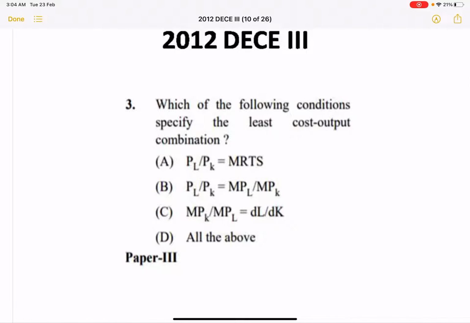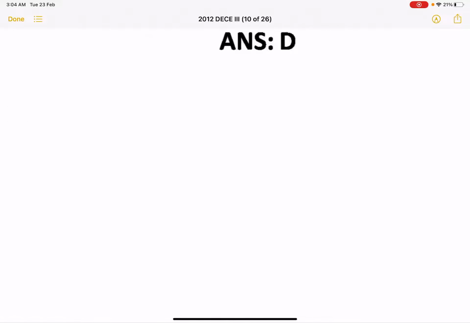Next, this was a question that was asked in 2012 December paper 3. The question is, which of the following conditions specify the least cost output combination: PL by PK is equal to MRTS, PL by PK is equal to marginal product of labor to marginal product of capital, third is marginal product of capital to marginal product of labor is equal to dK by dL, and fourth is all of the above. So the correct answer is all of the above.